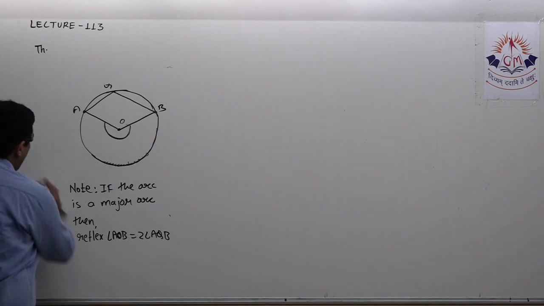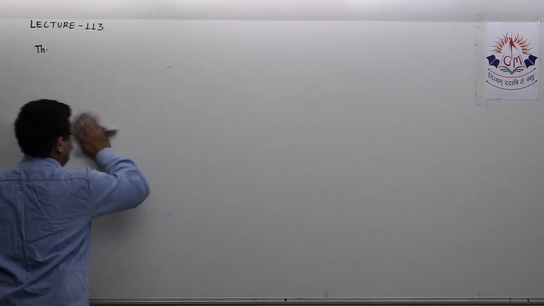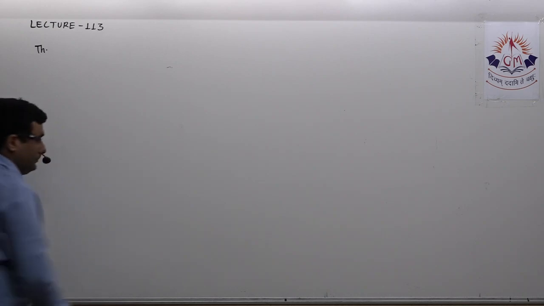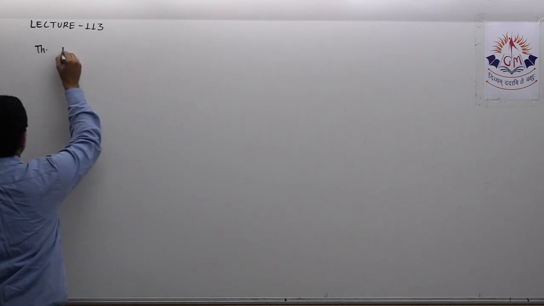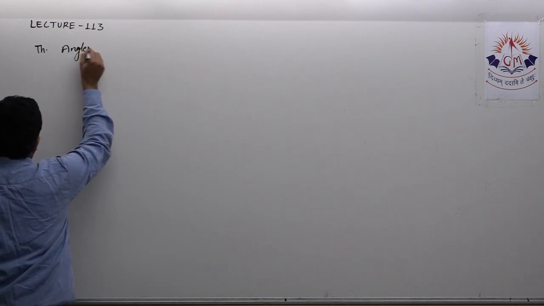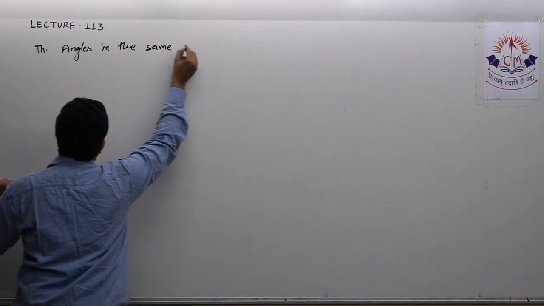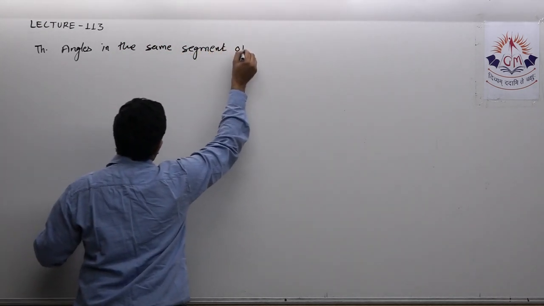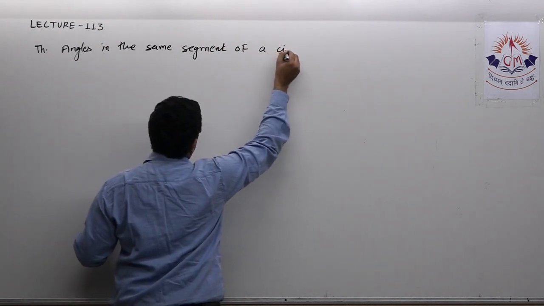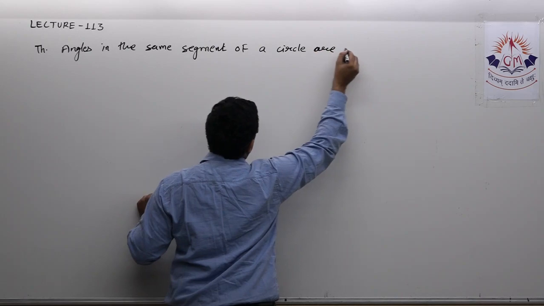Okay, so now we will see the next theorem. The next theorem is: angles in the same segment of a circle are equal.